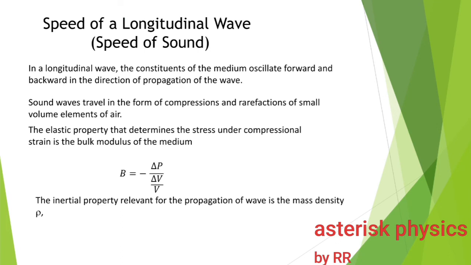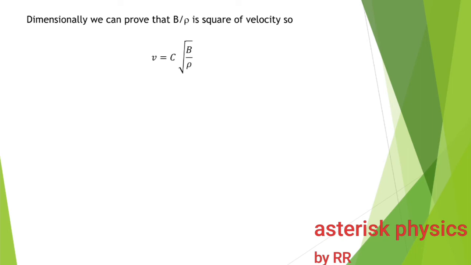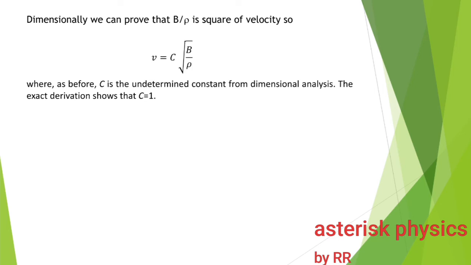The inertial property relevant for the propagation of the wave is the mass density rho. So dimensionally, we can prove that bulk modulus to density is the square of the velocity. So we have v is equal to C into root of B by rho, where, as before, C is the undetermined constant from dimensional analysis. The exact derivation shows that C is equal to 1. Therefore, the speed of a longitudinal wave is v is equal to root of B by rho.